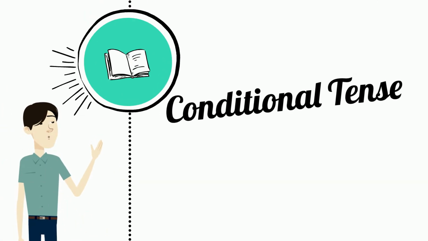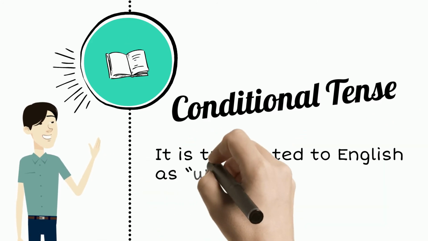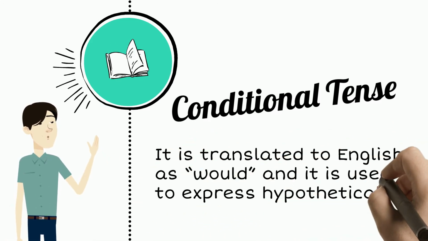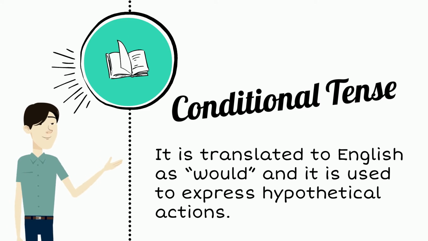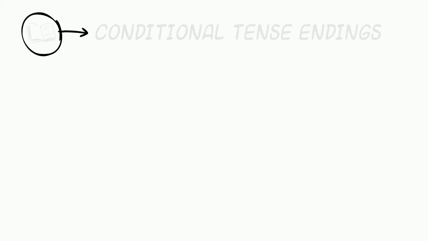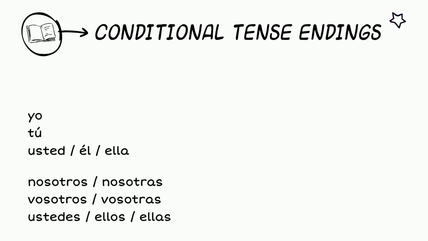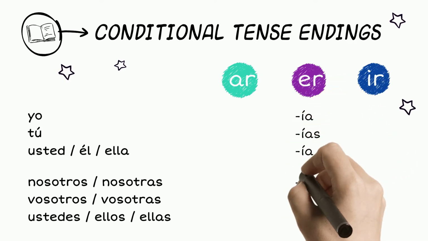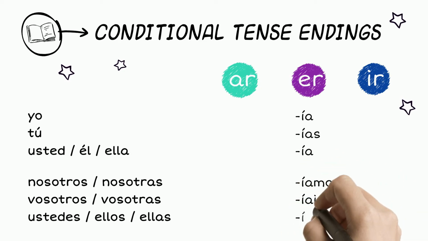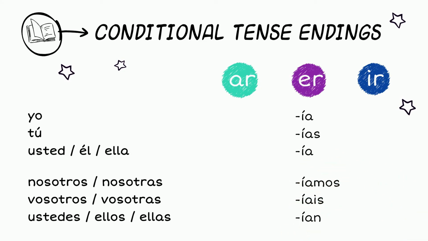The conditional tense is translated to English as would, and it is used to express hypothetical actions. Just like the future tense, the conditional tense adds the endings right onto the verb's full infinitive. And the endings are actually the same as the ER-IR verb endings for the imperfect past tense: ía, ías, ía, íamos, íais, ían.